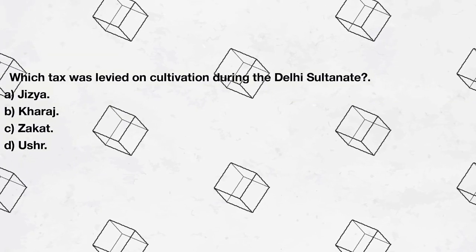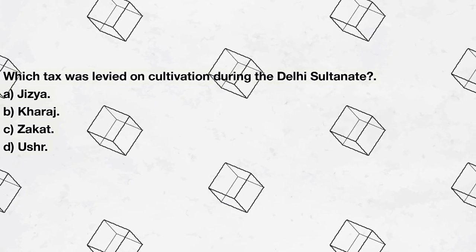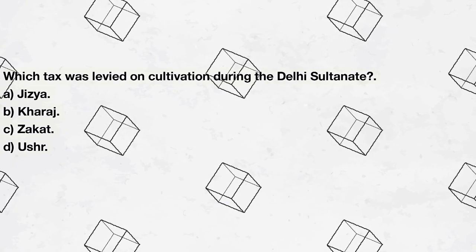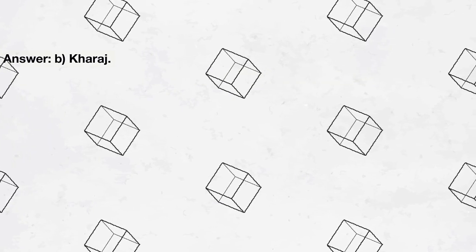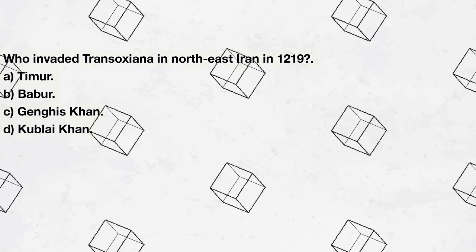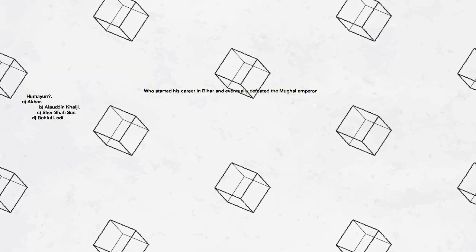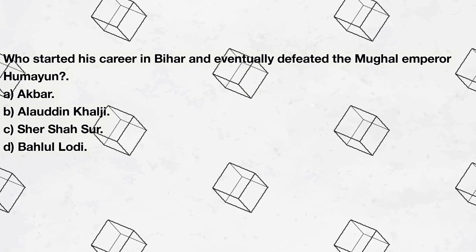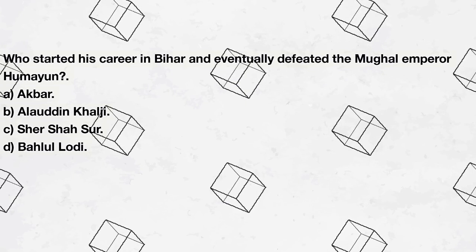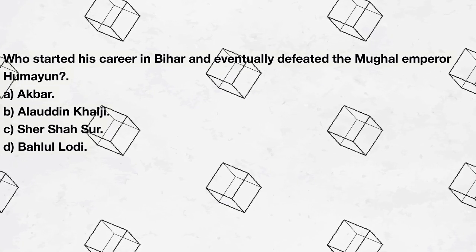Mukti. Which tax was levied on cultivation during the Delhi Sultanate? A. Jizya, B. Karaj, C. Zakat, D. Ush. Answer: B. Karaj. Who invaded Transoxiana in northeast Iran in 1219? A. Timur. B. Babur. C. Genghis Khan. D. Kublai Khan. Answer: C. Genghis Khan. Who started his career in Bihar and eventually defeated the Mughal Emperor Humayun? A. Akbar. B. Alauddin Khalji. C. Sher Shah Sur. D. Bahlul Lodi. Answer: C. Sher Shah Sur.